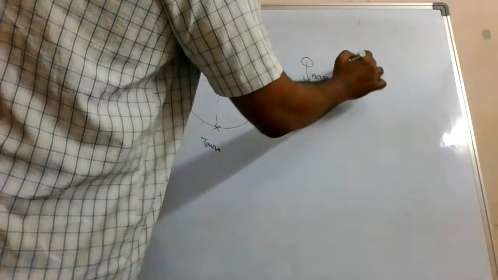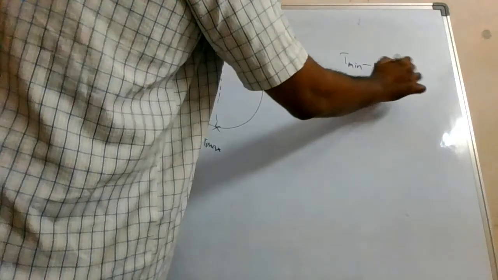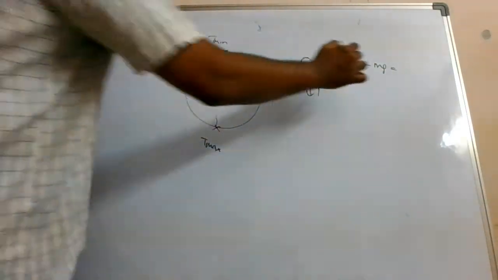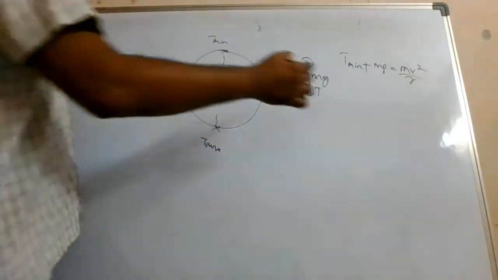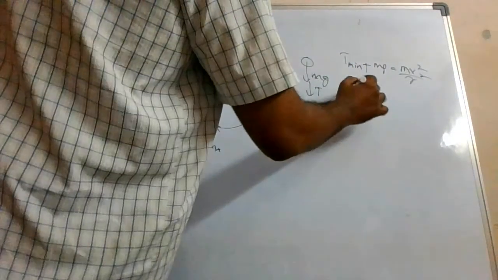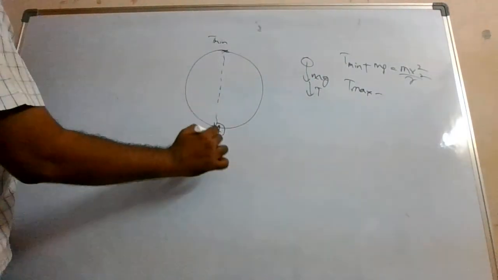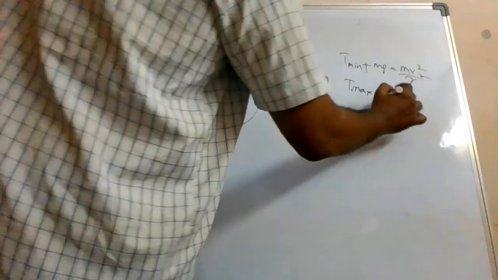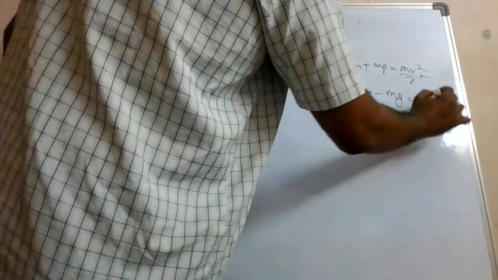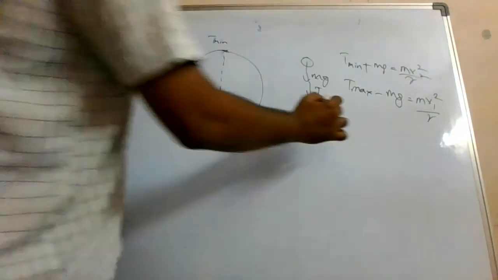So here we were writing T minimum plus mg is equal to mv square by r. Here the speed can be something else, and here T maximum, here mg in the downward direction, T in the upward direction. T maximum minus mg is equal to mv1 square by r.